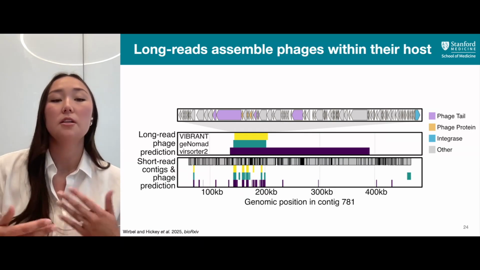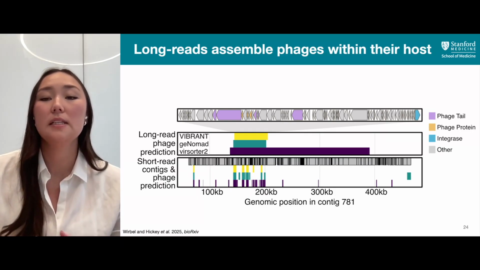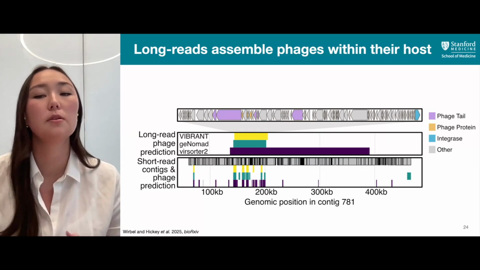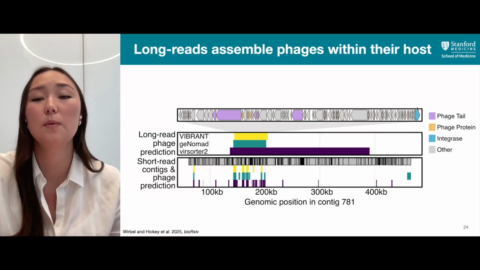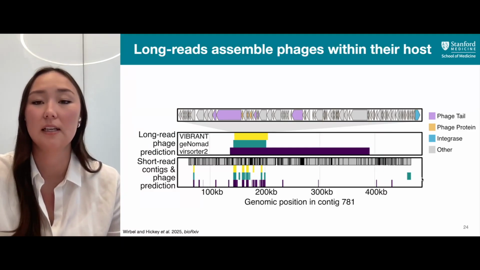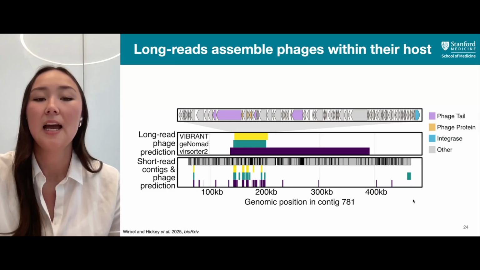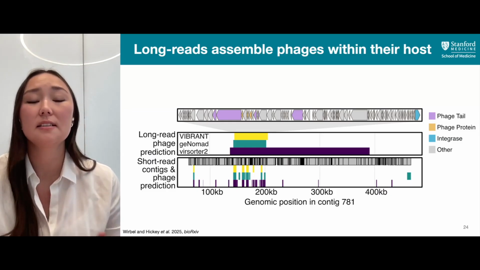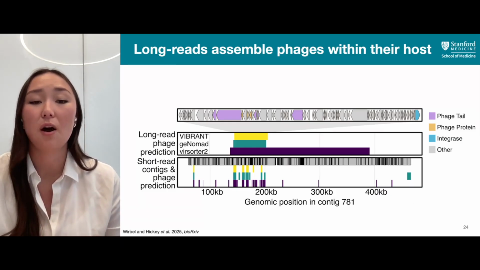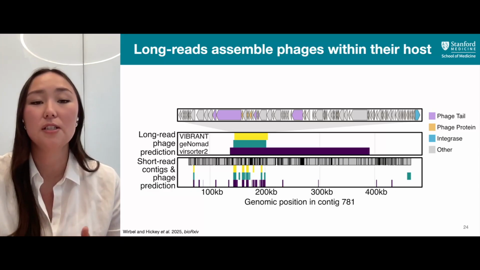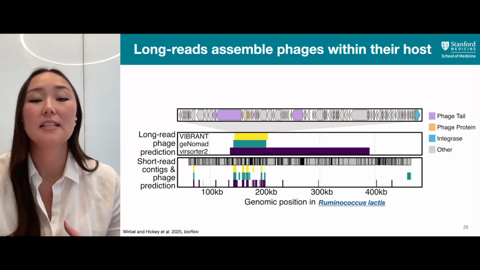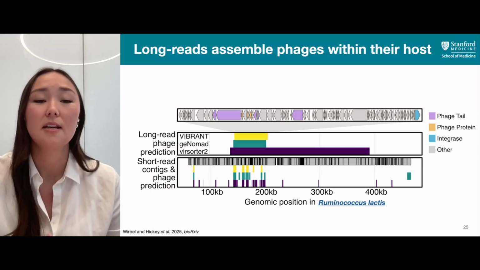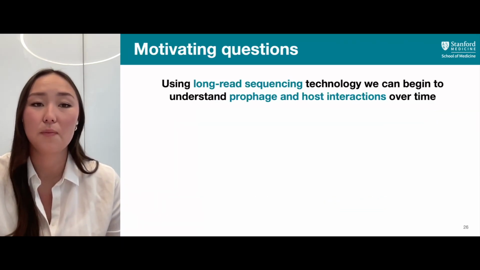And when we look at the gene content of this region, we find things such as phage tail proteins, other phage proteins, as well as an encoded integrase, which we would expect since we find this integrated into a host chromosome. And more importantly, because this is now assembled in its host context, we can look at the surrounding region to identify which host this phage is infecting. And we find that this is a Ruminococcus lactis host, something that was very difficult to do before.